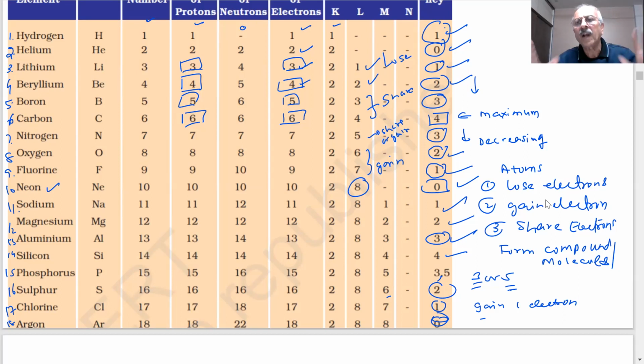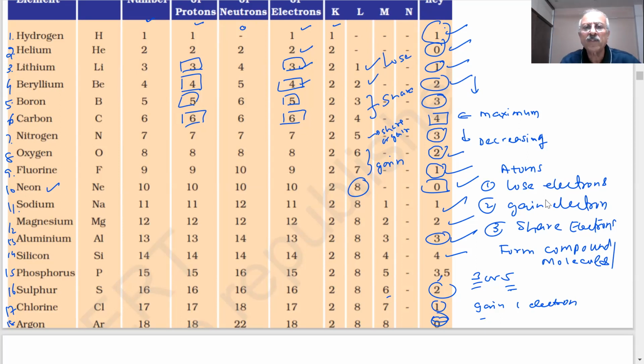Then we can write the electron distribution of all these elements, and we can find the valency of these elements also. Will it be difficult now? No, sir. So you can see that sometimes the proton and neutron ratio is changing. That will lead to a different type of one element, one atom may have isotopes. We'll explain in the next class what is happening here.